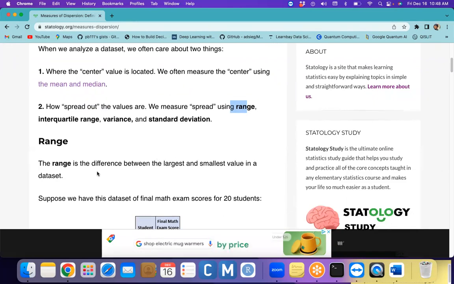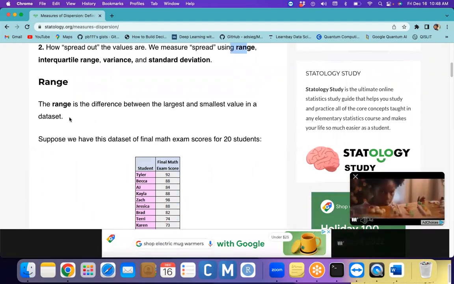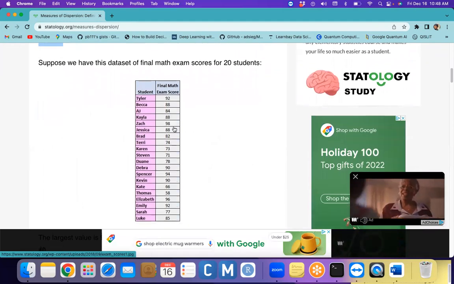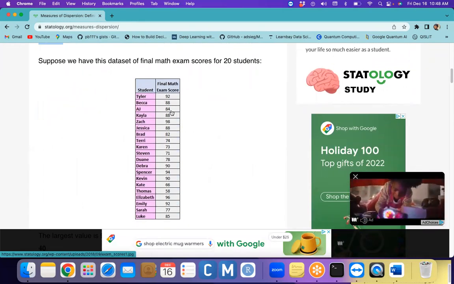Okay, so the range, in the sense, is the difference between the largest and the smallest values in the data set. Whatever data set we have, we can see this is the final exam, this is the student name and his final exam score. Out of these final exam scores you have a smallest value and a highest value, right?